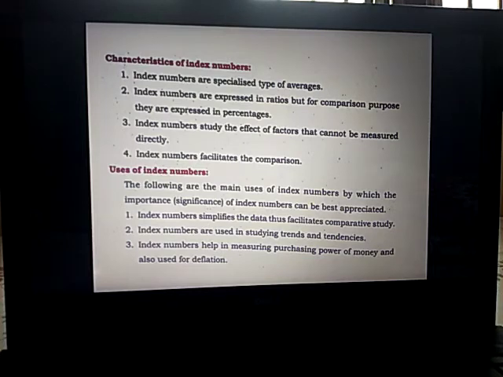Index numbers study the effect of factors that cannot be measured directly. Index number facilitates the comparison. The next topic is uses of index numbers. The following are the main uses of index numbers by which the significance of index number can be best appreciated. Index number simplifies the data, thus facilitates comparative study. Index numbers are used in studying trends and tendencies. They help in measuring purchasing power of money and are also used for deflation.